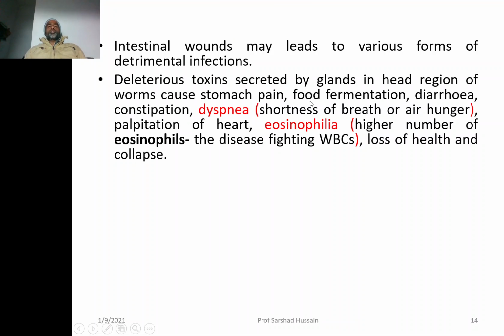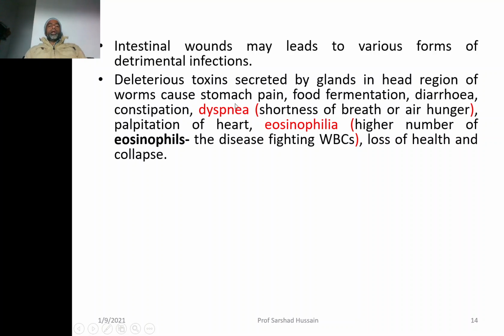Food fermentation takes place in the intestine; food fermentation, you can otherwise say, is the spoilage of the food. It will not be digested in a normal way. Diarrhea may occur, constipation may also occur, dyspnea may also occur, that is air hunger. When you have shortness of breath, you will not be able to breathe long. Palpitation of the heart may take place.